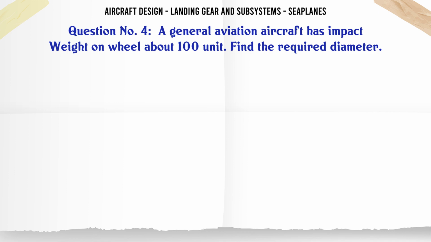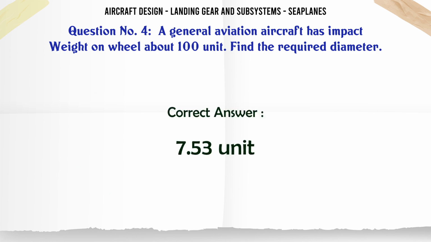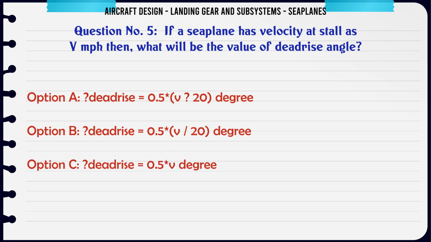A general aviation aircraft has an impact weight on the wheel of about 100 unit. Find the required diameter. A: 7.53 unit. B: 9.753 unit. C: 10.98 unit. D: 11 unit. The correct answer is 7.53 unit.